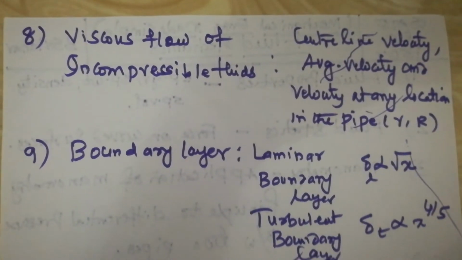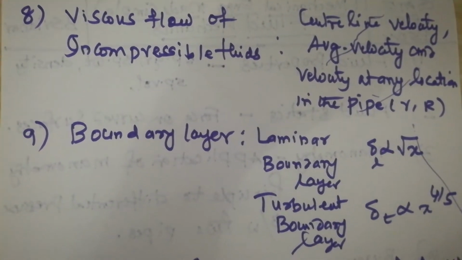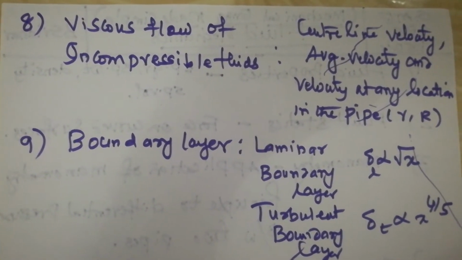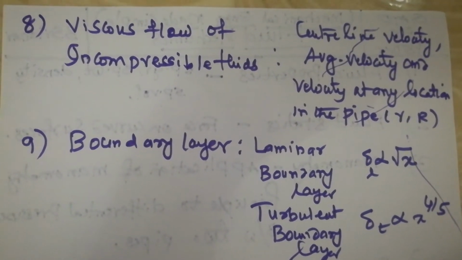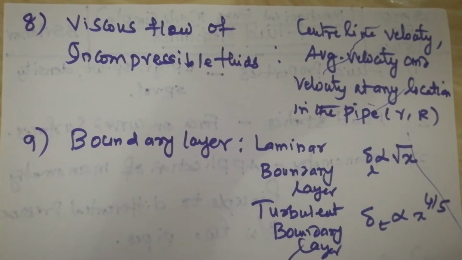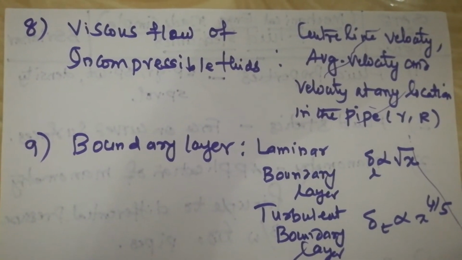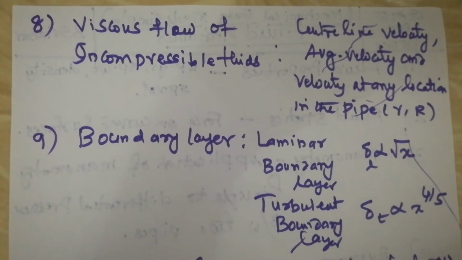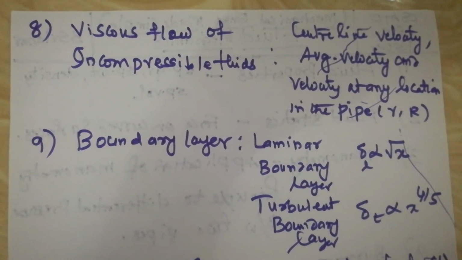So our next topic in fluid mechanics is the viscous flow of incompressible fluids. In this, normally you study the center line velocity, average velocity, and velocity at any location in the pipe. The velocity at any location in the pipe is related to the radius of the pipe and the location in the pipe. There is one equation which is governing u and r. So please do some practice problems on this particular topic.